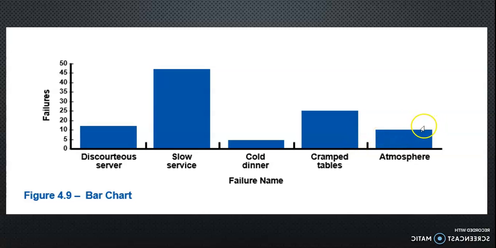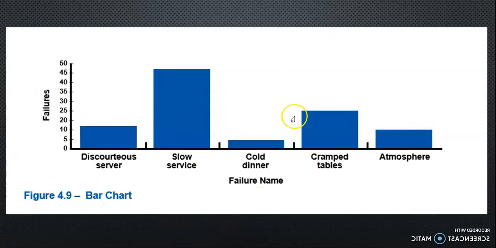So this represents 12. Slow service, how many people have responded to it? 42. Cold dinner, how many people have responded to it? 5. Cramped table, how many people have responded to it? Let's see here, cramped table is exactly 20, so it's on 20. Atmosphere is on 10. So this is a representation of the bar chart.